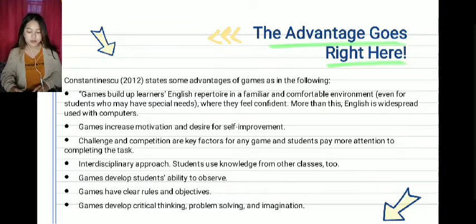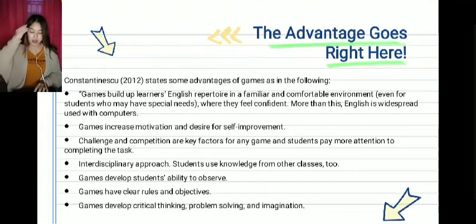So the goal is that we as teachers try to find or create creative and interesting game ideas and design them in such a way for certain materials, maybe material that is difficult for students to apply, with games that are already conceptualized in accordance with the material being taught. It will help students understand the material being taught by the teacher. In addition, games also make learning more fun and interactive.